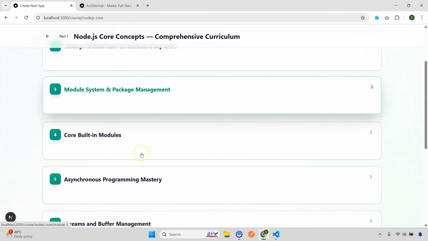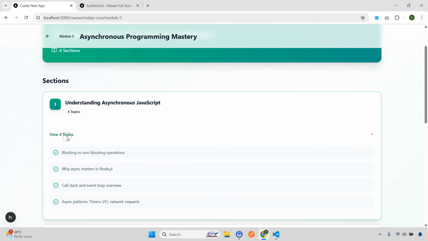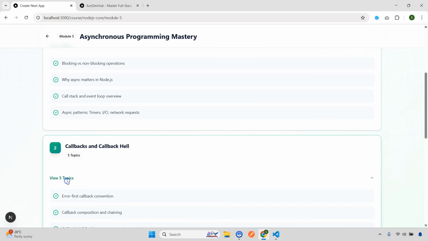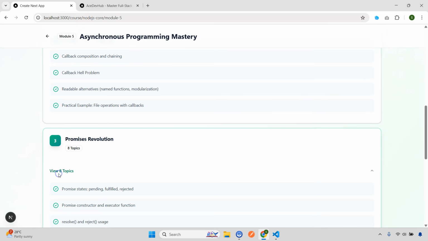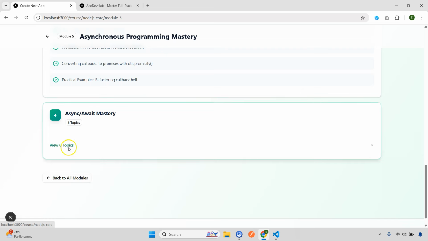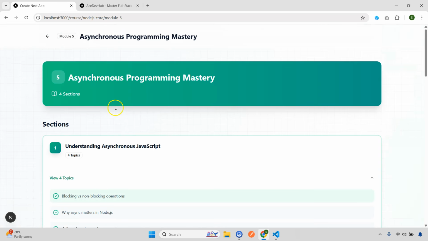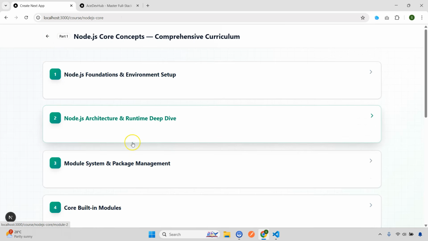Now moving to the next one, asynchronous programming mastery. So here nothing but we are going to cover the callbacks, right? Callback hell. Promises, very, very important, right? Promises, you need to understand Promise.all, right? How you can create custom promise, polyfill, those kind of things are very, very important, and also important interview questions. And async await. I think I don't have to explain here also. You can see all these things we are going to cover in the asynchronous programming mastery.